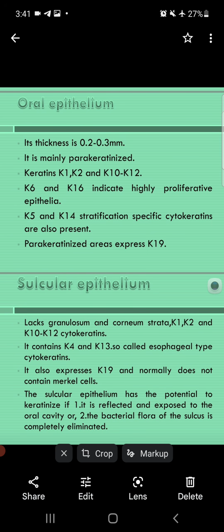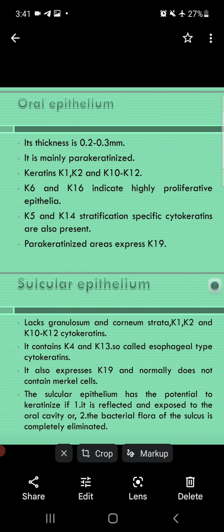K6 and K16 indicate highly proliferative epithelium. If the oral epithelium is highly proliferative, there will be K6 and K16 type keratins. K5 and K14 stratification-specific cytokeratins are also present.